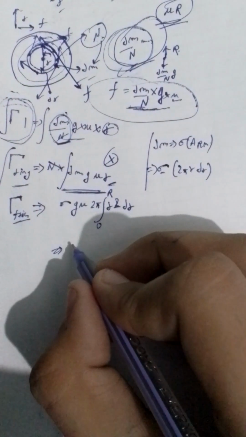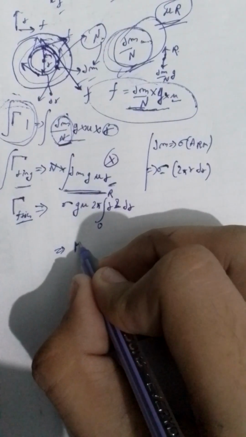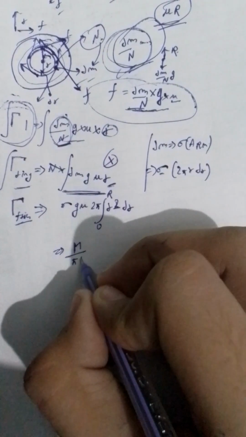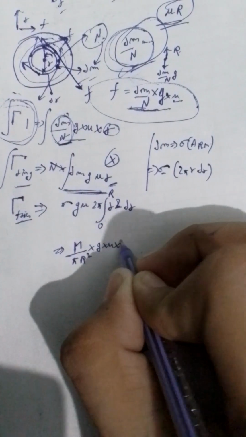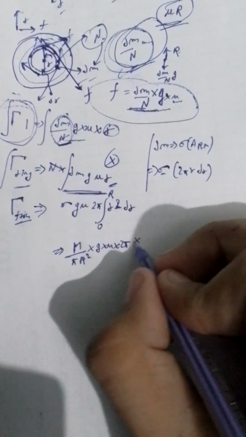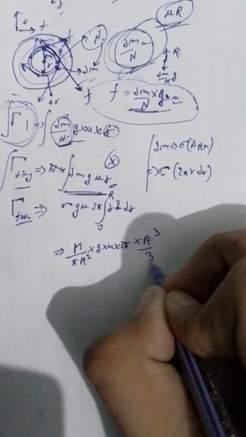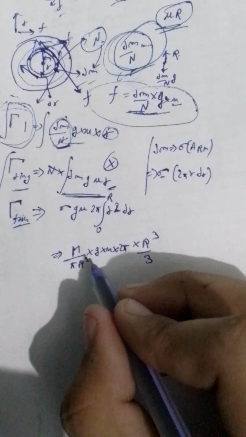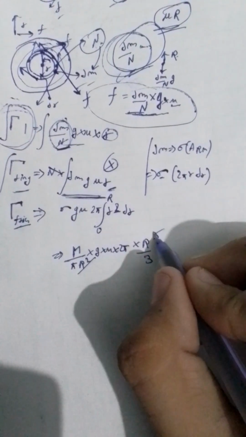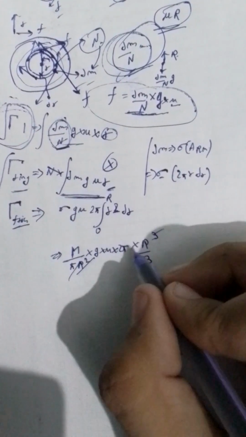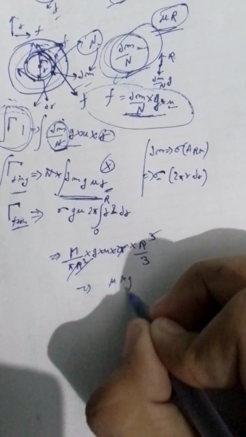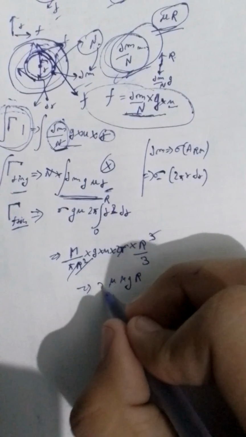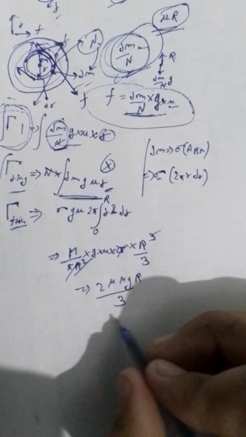Sigma is mass upon pi r square, into g times mu times 2 pi times r cube by 3 will be the integral of this. So we can see this would be gone, this would be also gone. We will remain with mu mg r by 3, okay.